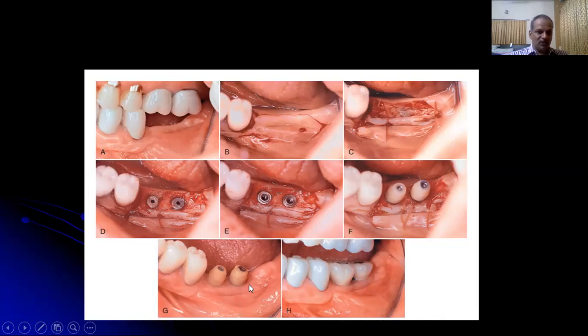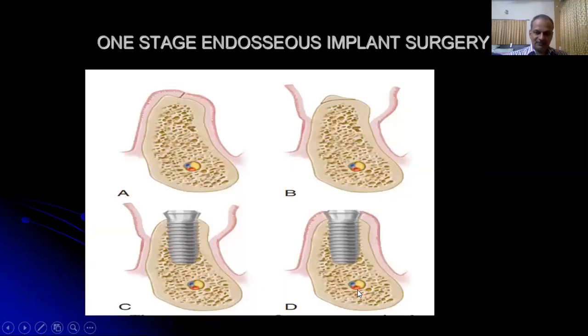and it is allowed to heal for about 2 to 3 weeks for these tissues to heal, and then the impression is made, and the crown is fabricated in the lab. This is the screw-retained implant crown that is connected to the implants with the screw. You can notice the good amount of keratinized tissue after the crowns are placed. Next, we'll see the one-stage endosseous implant surgery.